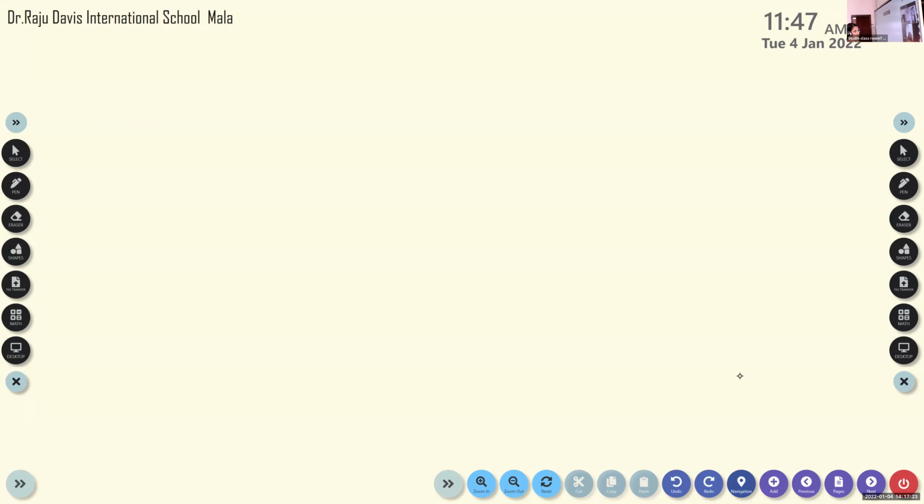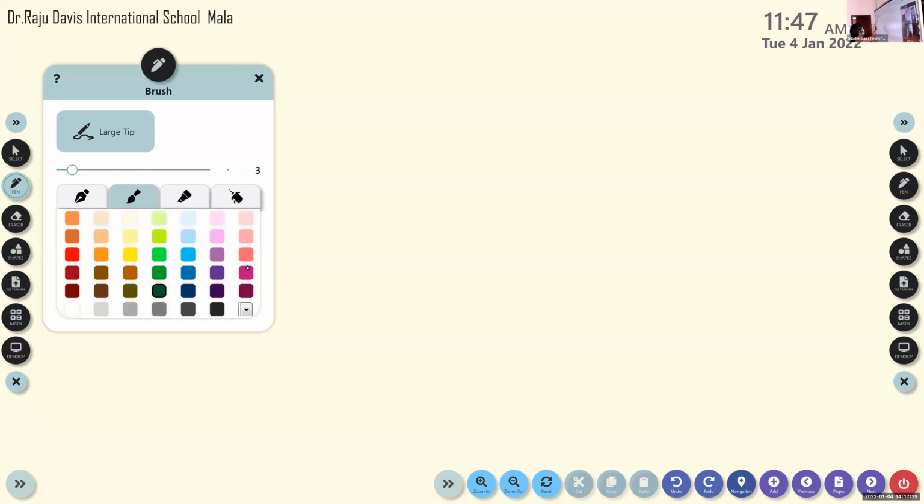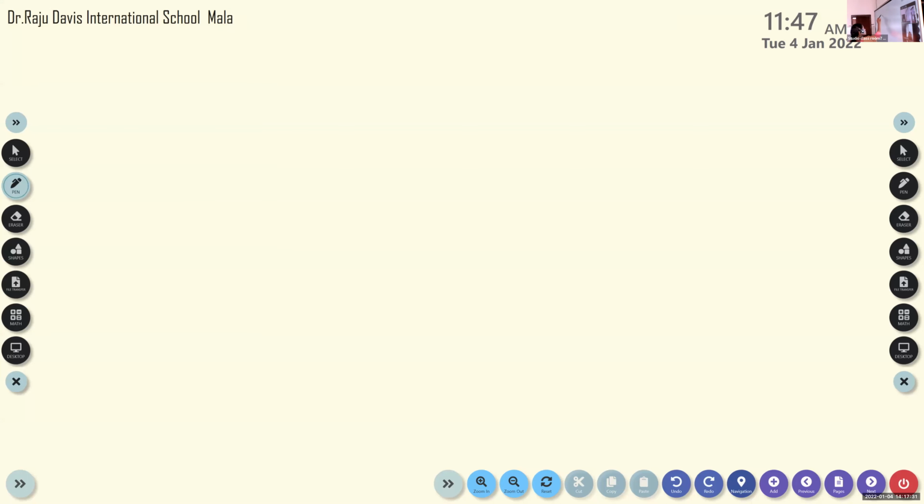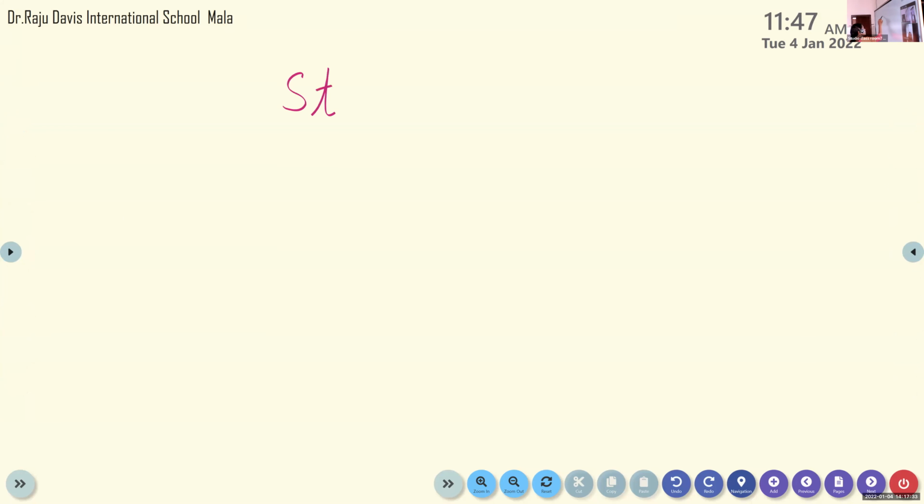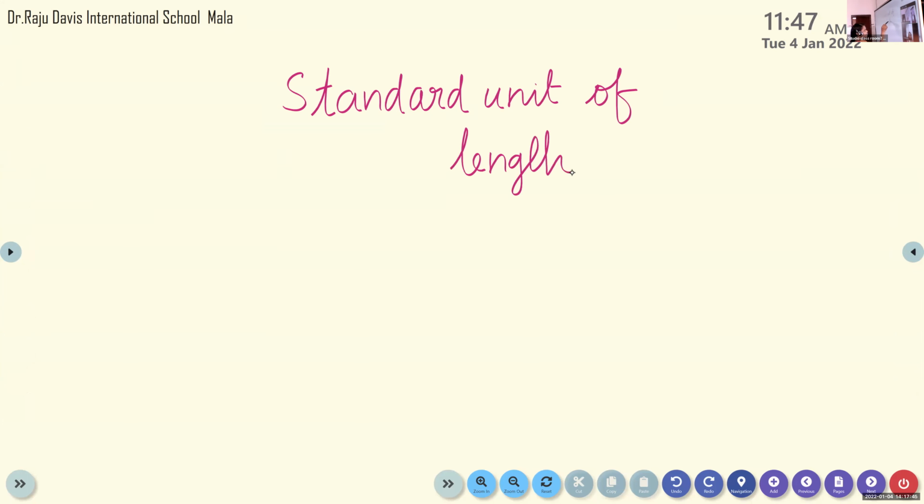So today we are discussing standard unit of length. What is this length?